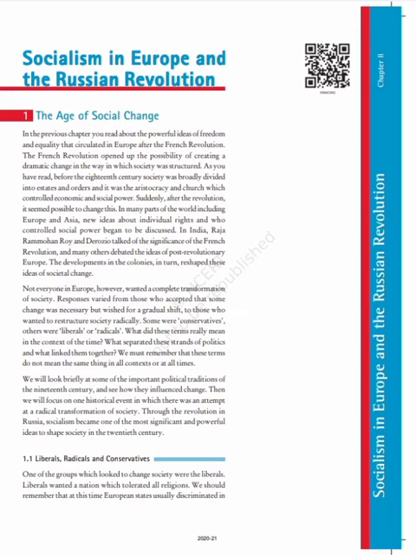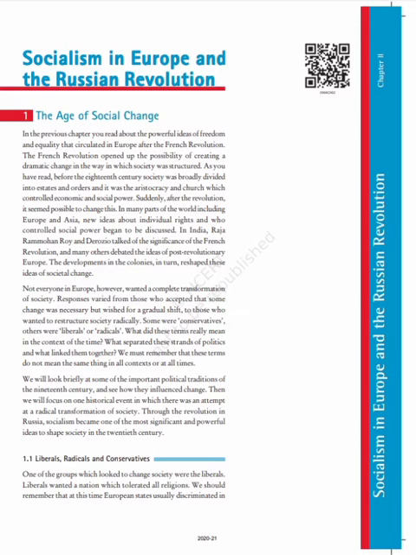But in Europe, not everyone wanted a complete transformation. Here there are only 3 important parties. They were known as liberals, radicals and the conservatives. These 3 are those who wished for a gradual shift, or those who wanted to restructure the society radically. Now let us study about the liberals, radicals and the conservatives.